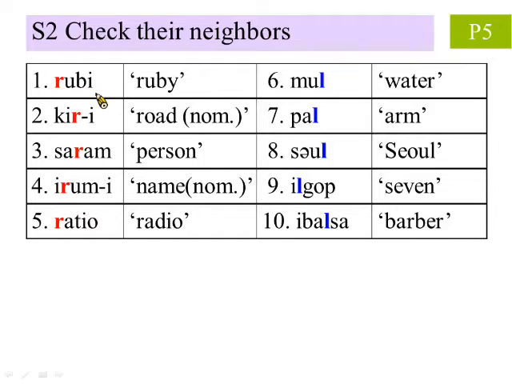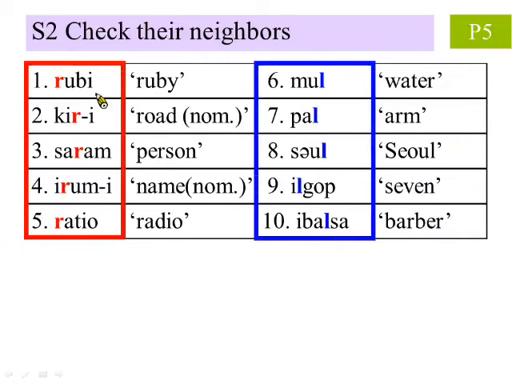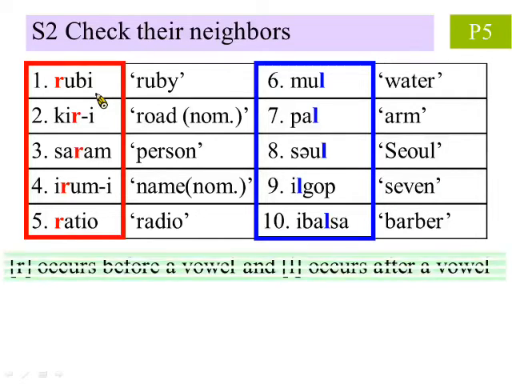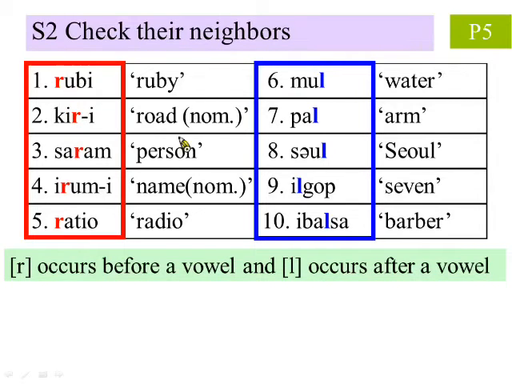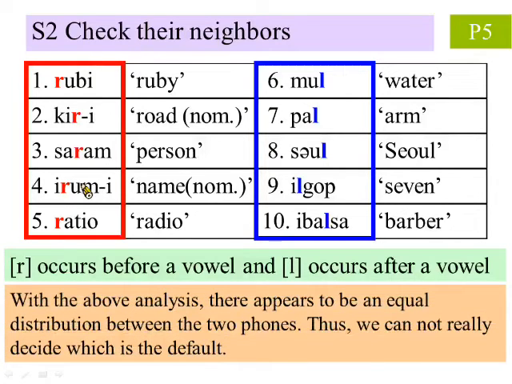In step 2, we check the neighboring environments of the two sounds. They are marked in red and blue respectively. If we observe the patterns, we find that the L sound occurs before a vowel, and the R sound occurs after a vowel. With the above analysis, we can clearly see that the two sounds are in complementary distribution. However, because there appears to be an equal distribution between the two phones, we cannot really decide which one is the default.